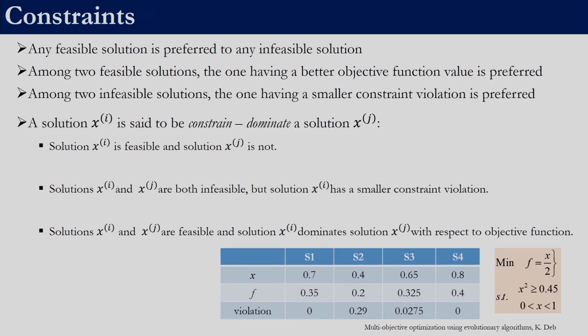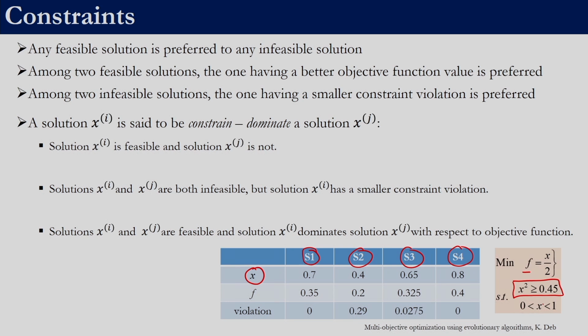So now let us look at an example. Let us say we have these four solutions, S1, S2, S3, S4. This is the decision variable x. So let us say it is a single variable optimization problem given over here, that we want to minimize f, which is nothing but x by 2, and we want to satisfy this constraint, x square should be greater than or equal to 0.45, and x is between 0 and 1.